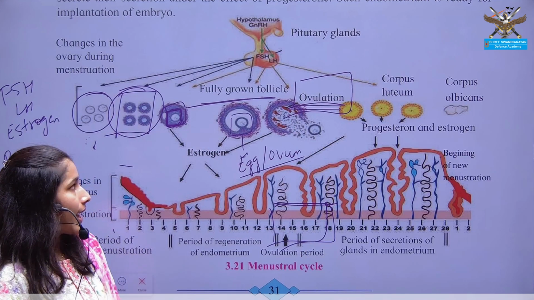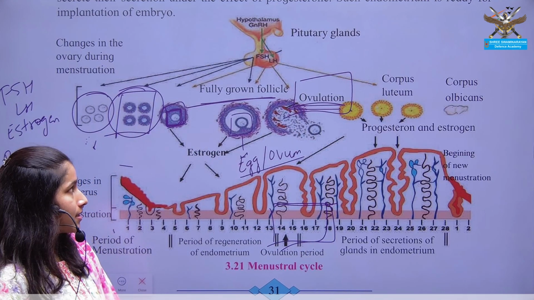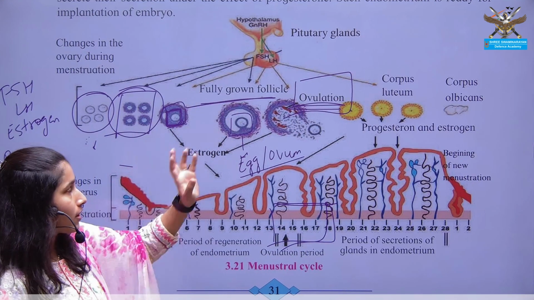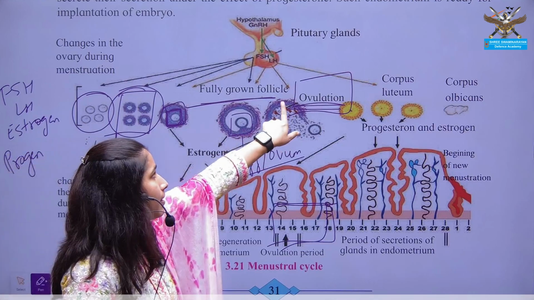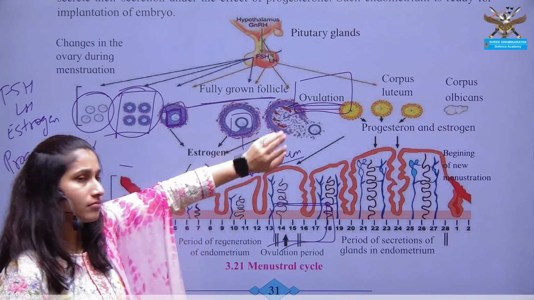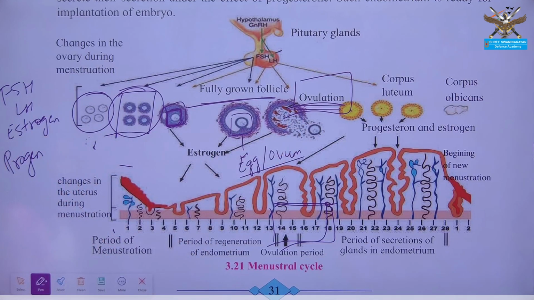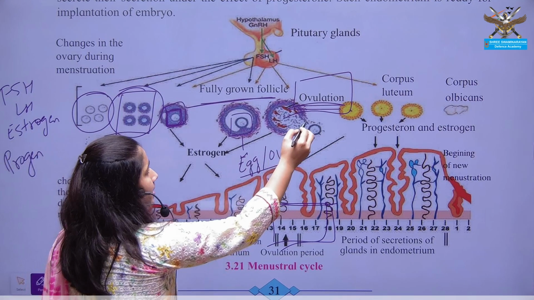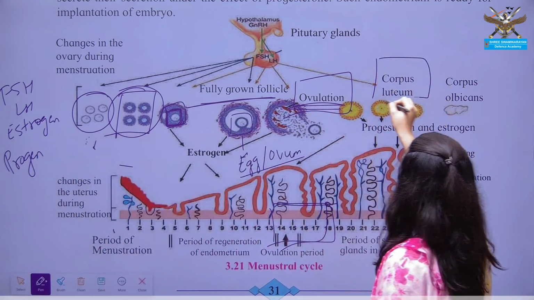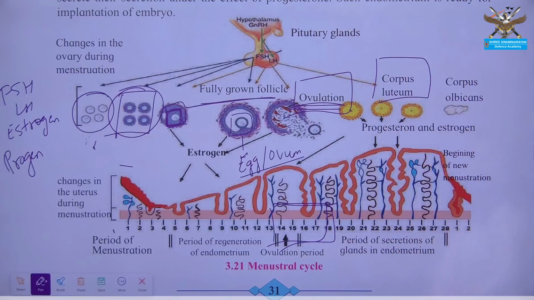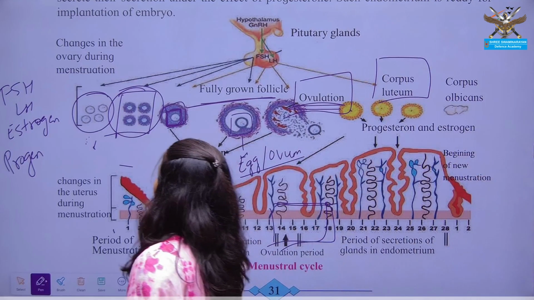Once the egg cell is released, whatever material remained behind is known as corpus luteum.